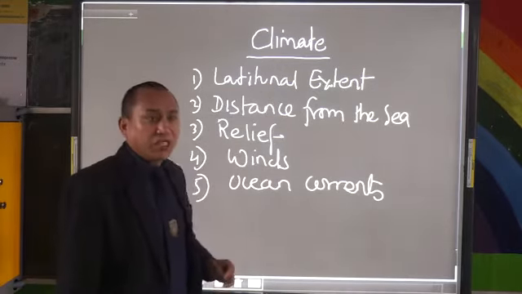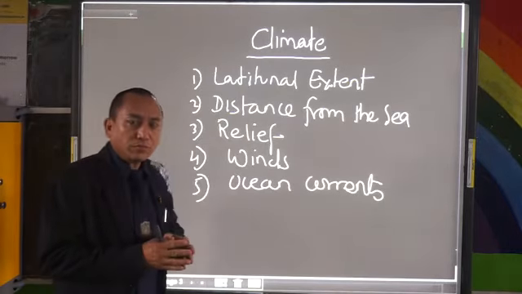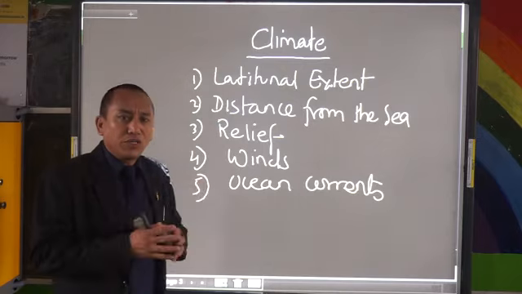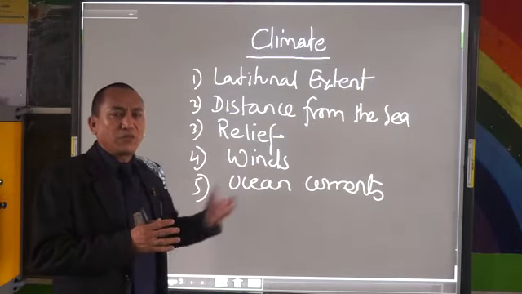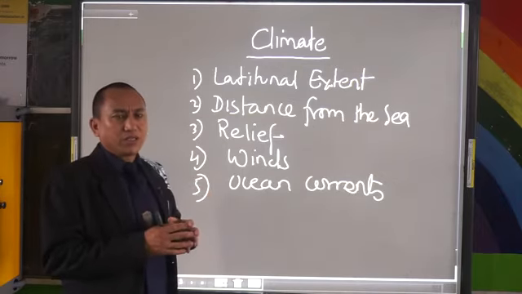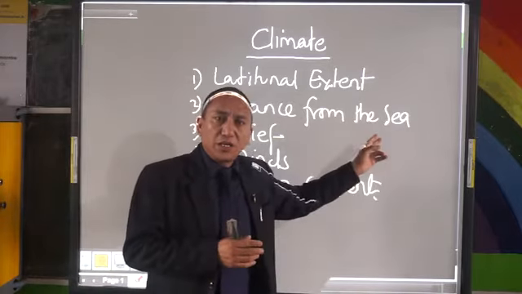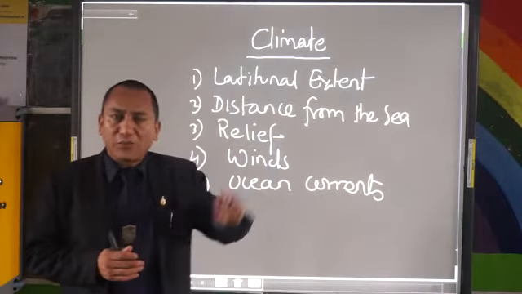Second one is distance from the sea. Those places which are near the sea have a moderate temperature, but then there are places which are very far from the sea, which are very cold or very hot, like the deserts, because they are very far from the sea. Distance from the sea is also another factor which affects the climate of Asia.